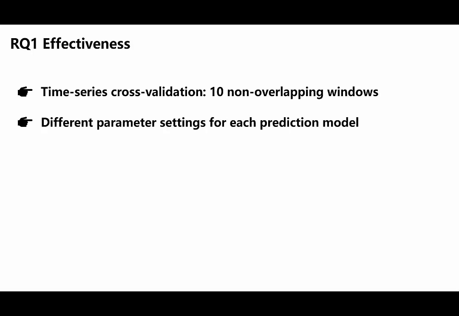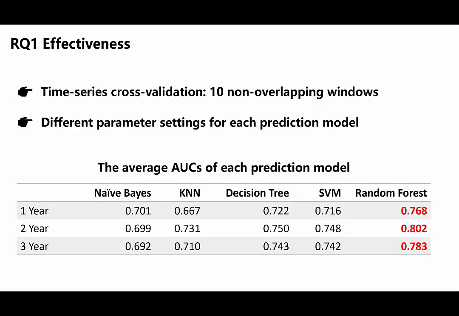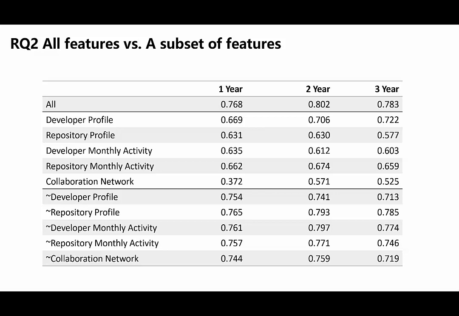And in the first research question, we use time series cross validation. We divide the data into 10 non-overlapping windows. We also run several prediction models in different parameter settings. We use AUC to evaluate these prediction models, and this table shows the results. We found that random forest has the best performance. And in the second research question, we found that the prediction model built on all features has better performance than the prediction models built on a subset of features.